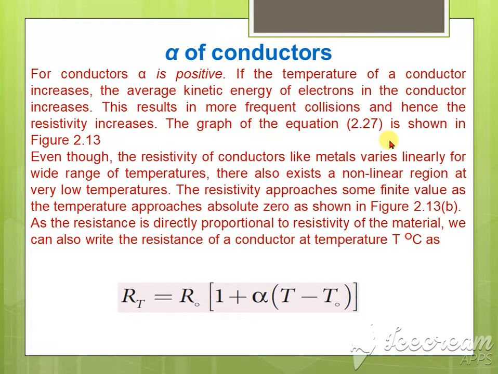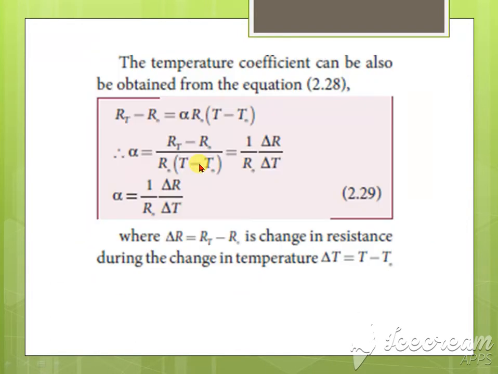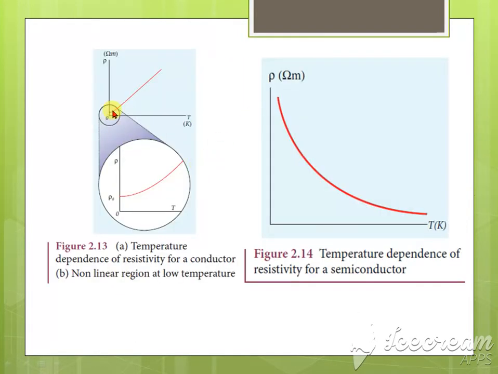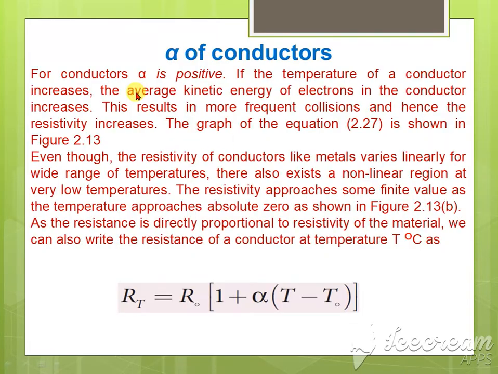In the graph shown in this figure, the resistivity value increases as the temperature increases. Even though the resistivity of a conductor like metals varies linearly over a wide range of temperature, there also exists a non-linear region at a very low temperature. The resistivity approaches some finite value as the temperature approaches absolute zero, as shown in the figure.